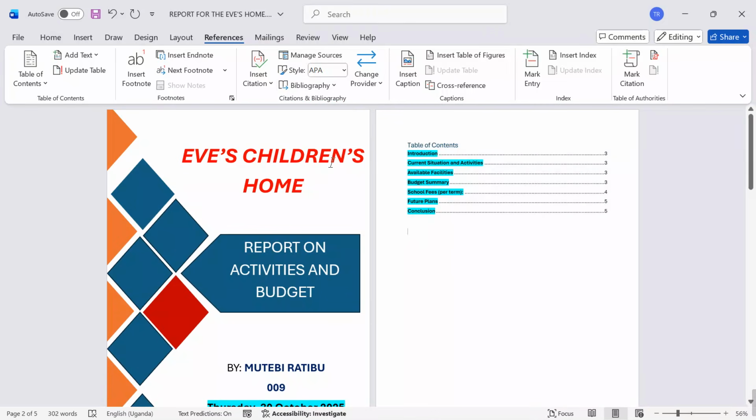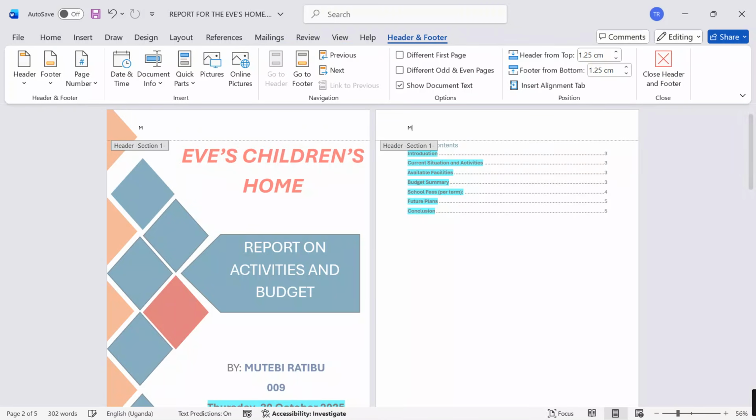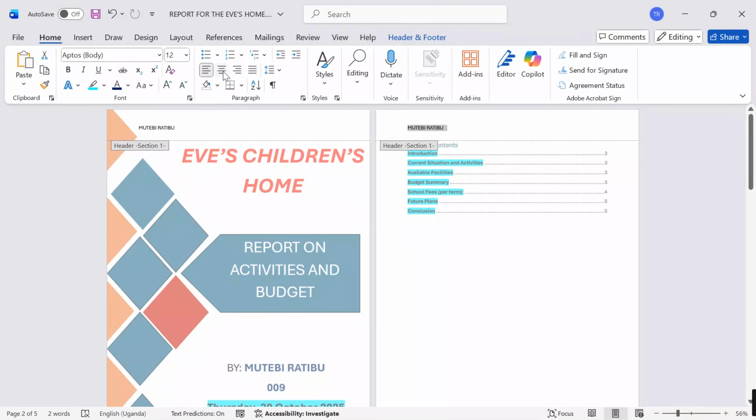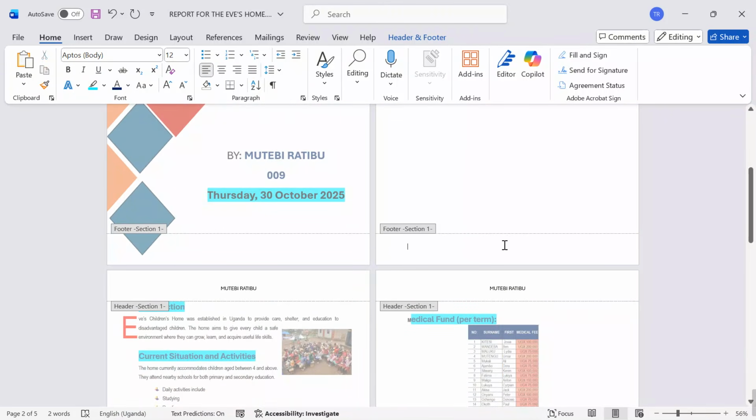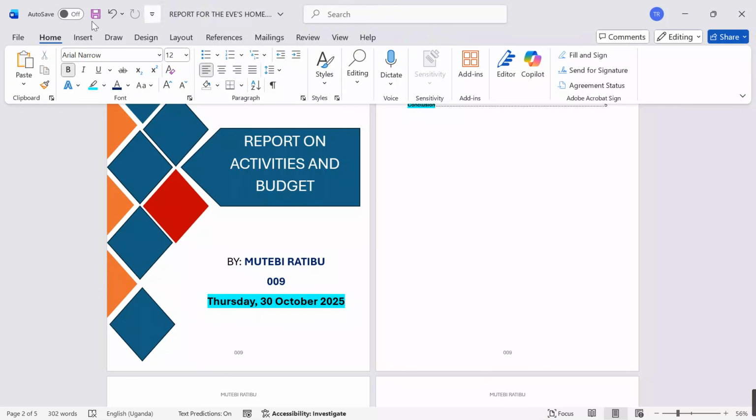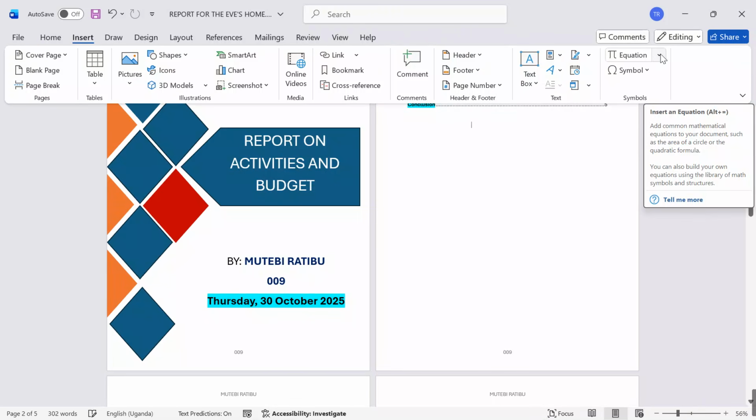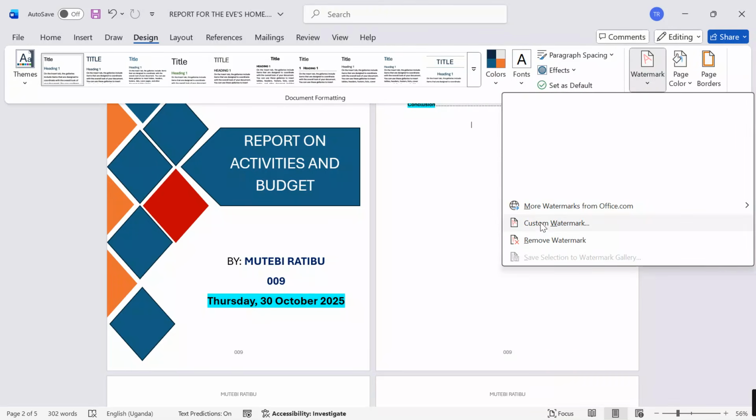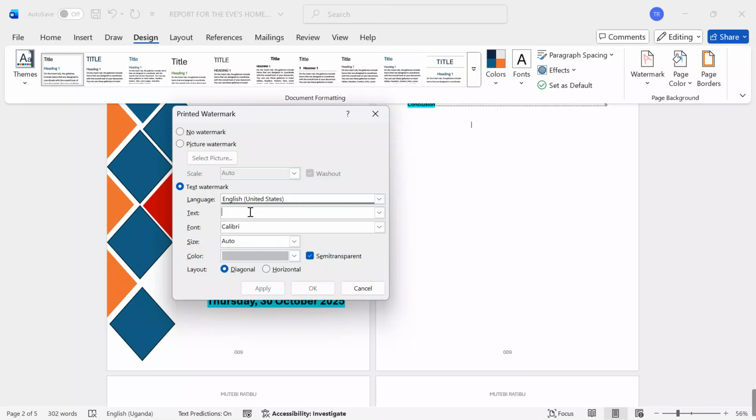Then after doing this, I'll go on, insert a header of my name, Mutebi Ratib, and then I can click here, go to home, align it center. I can also put a footer of my personal number, 003. I go on, align it center. After doing all that, I can also insert a watermark of Eve's name. I go to design, I click watermark, I say custom watermark, I say text, I say the watermark is Eve's home.